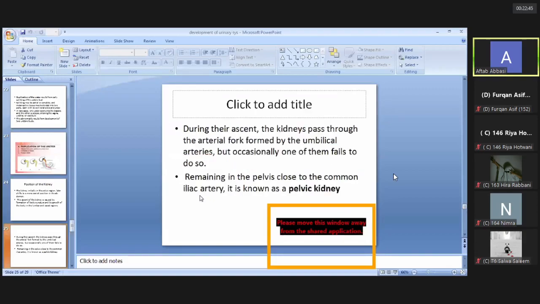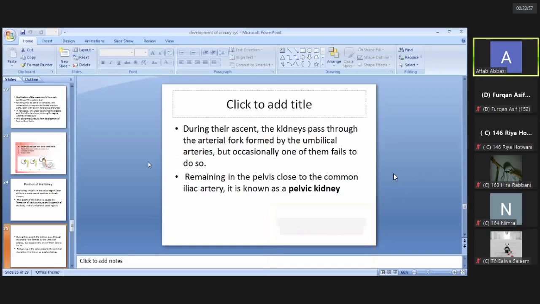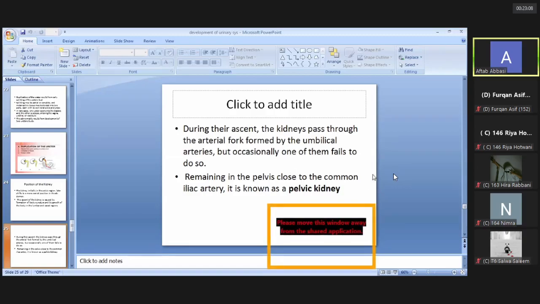During this ascent, the kidneys have to pass through the arterial fork that is formed by the umbilical arteries. But occasionally, if this fails to occur, then the kidney remains in the pelvic region, and that condition is known as pelvic kidney. It is then related to the common iliac artery.